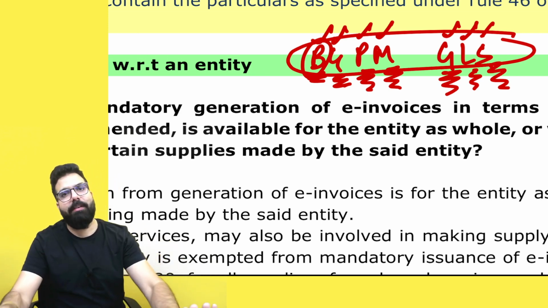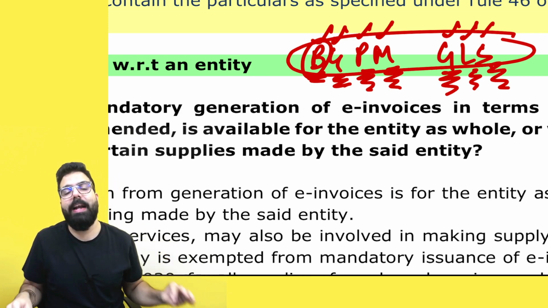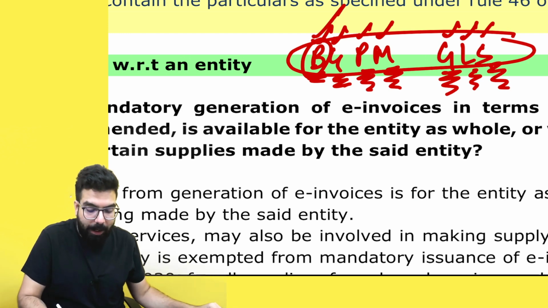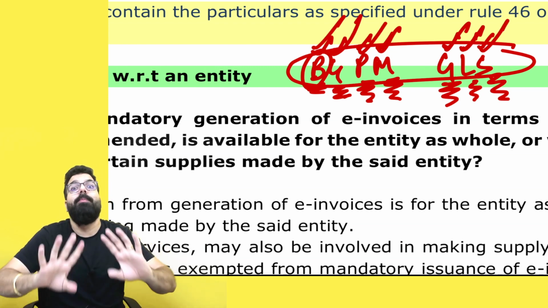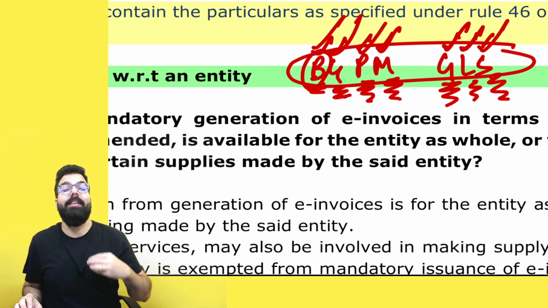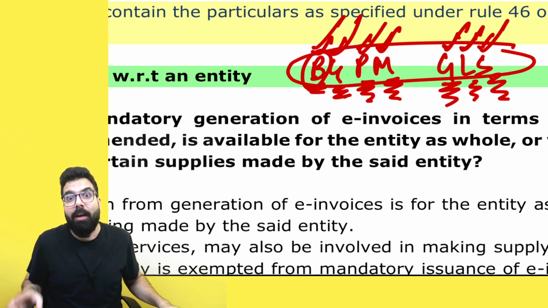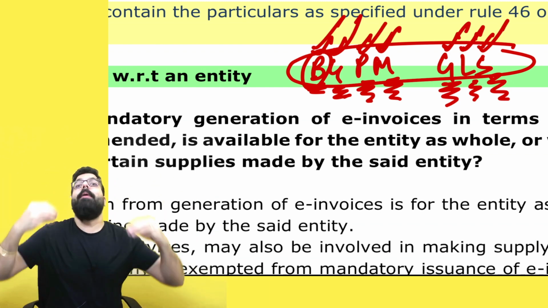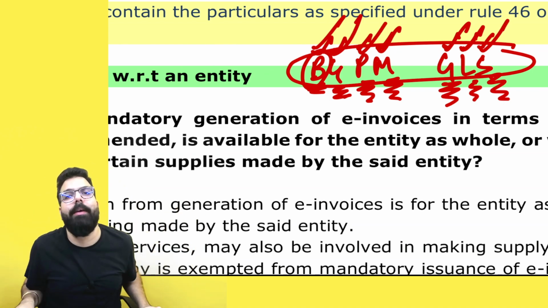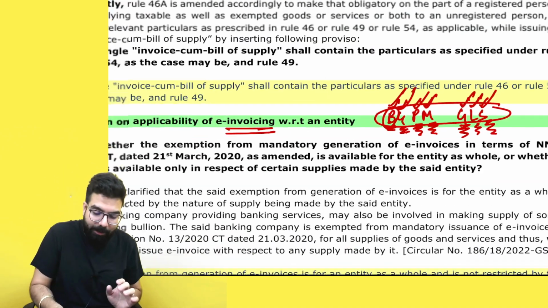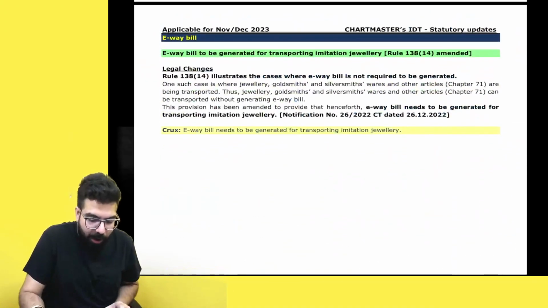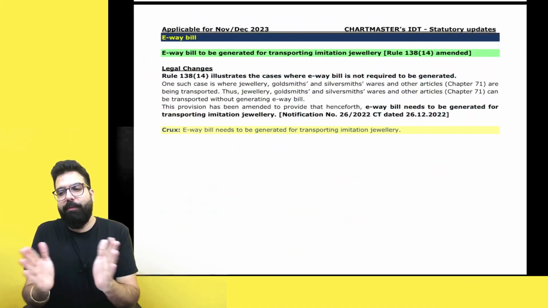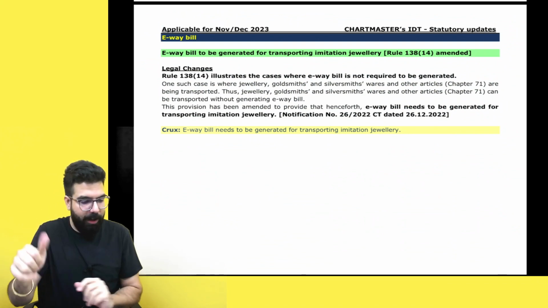So the government clarified a simple thing. When I have told that e-invoicing is not required for banking company, GTA, passenger transportation service wala, multiplex, government, local authority or SEZ unit, it is with respect to the entity as a whole, whether they are giving financial service or selling gold. The whole entity itself is exempted from the provision of e-invoicing. That's the clarification which has come. Is my point 100% clear to all? Can we move ahead?